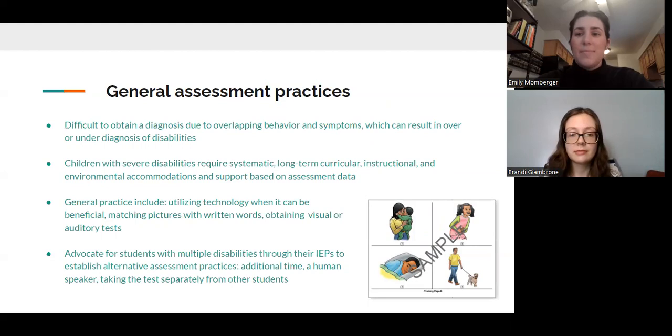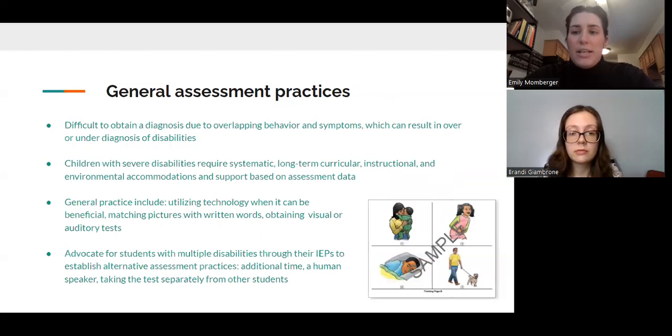So for general assessment practices, again, it's important to note that these are general because there's a broad range of multiple disabilities. But for general assessment practices, we did not include specific medical assessment practice or tests for diagnosis because obviously there's no specific test for multiple disabilities.